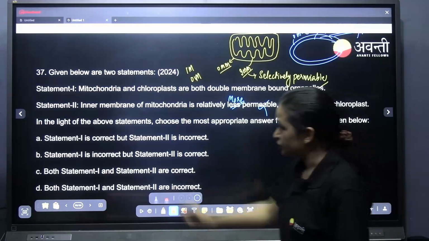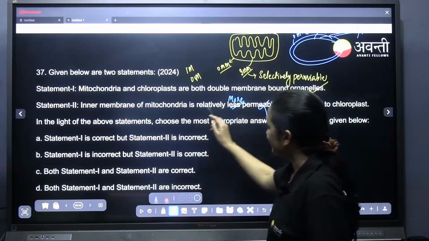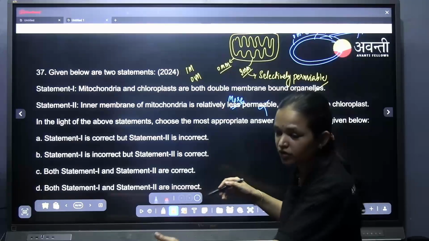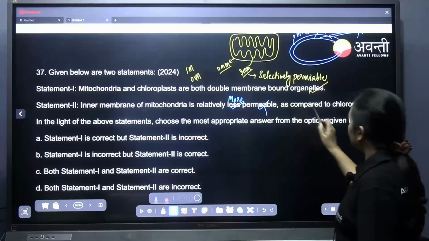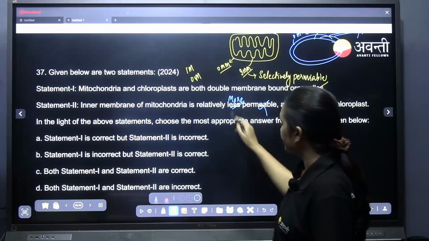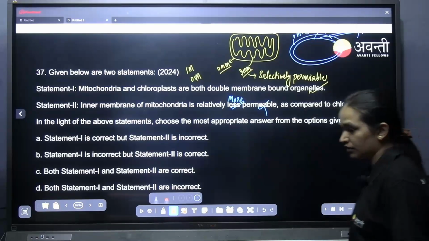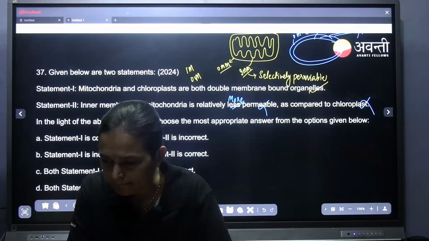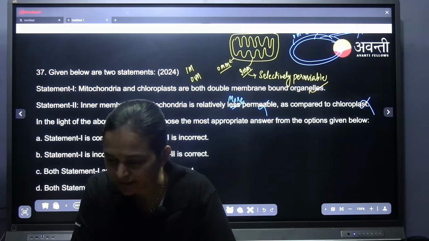Understood? So the inner membrane of the mitochondria is relatively more permeable, because it is the room, as compared to the chloroplast. Now they have given less, which means this is wrong. Understood? Any doubts, or should I explain it again?